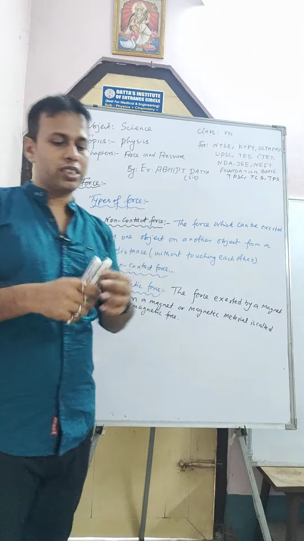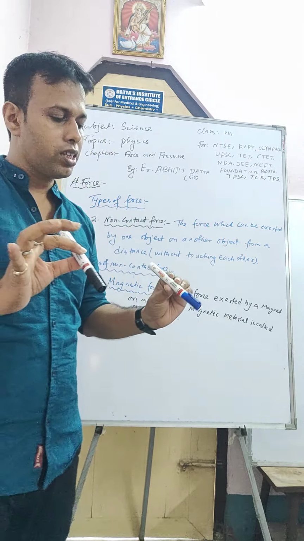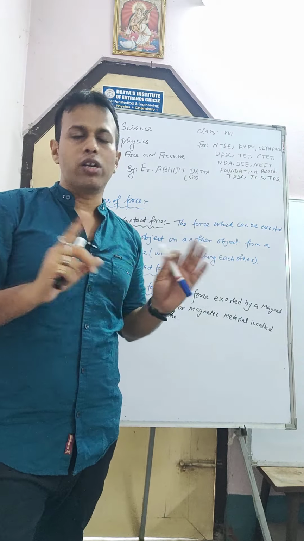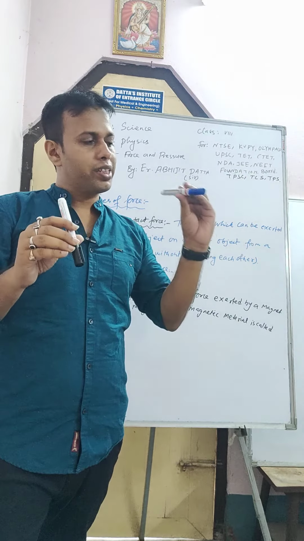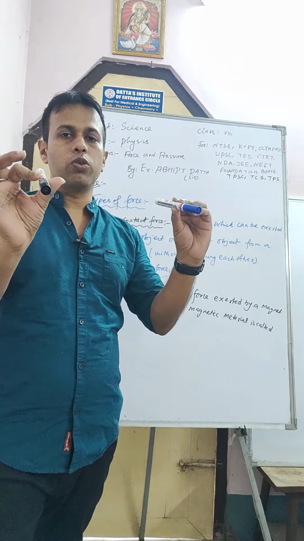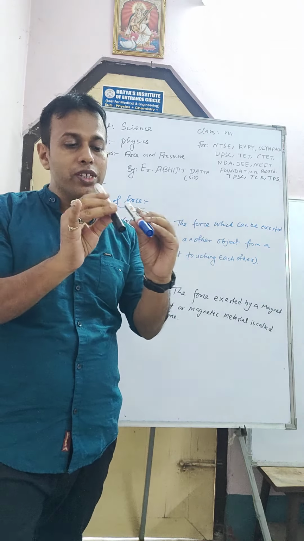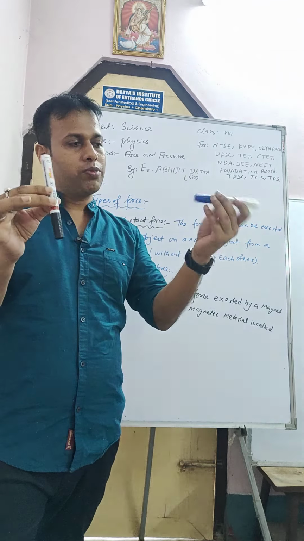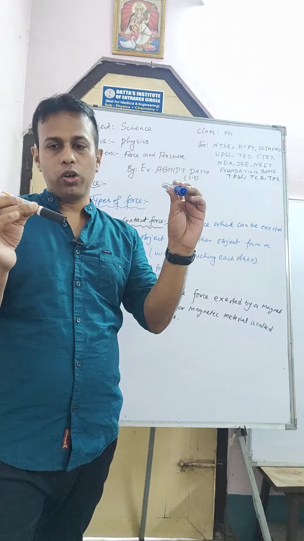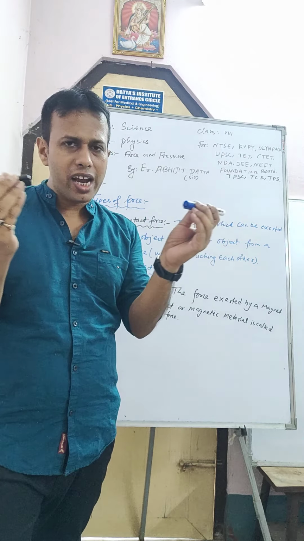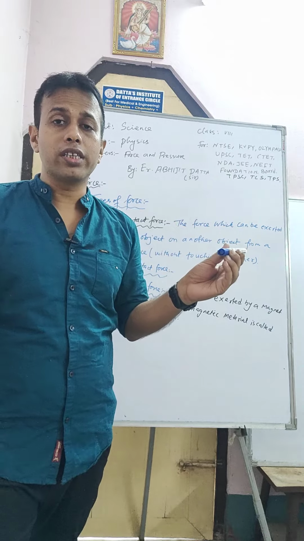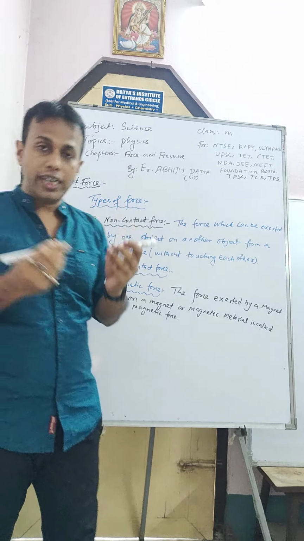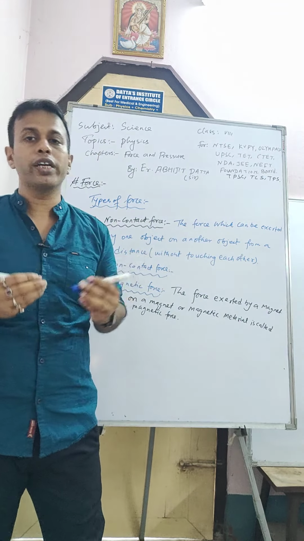So in case of magnets, suppose this one is one magnet and this one is another magnet, and we know that a magnet has two poles, one north pole and one south pole, right? If you bring one north pole and one south pole close together, they will attract each other. You need not physically touch them. If this side is south pole and this side is north pole, they will automatically attract each other from a long distance without physical touching. That's why magnetic force is also known as non-contact force.